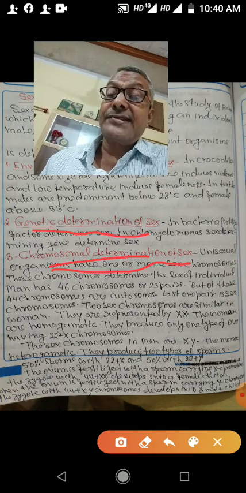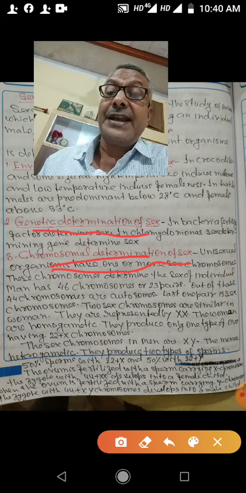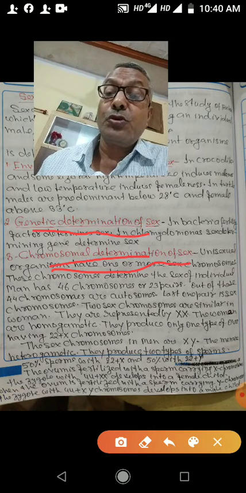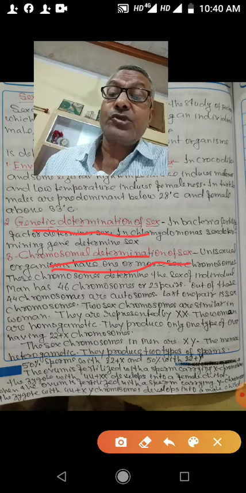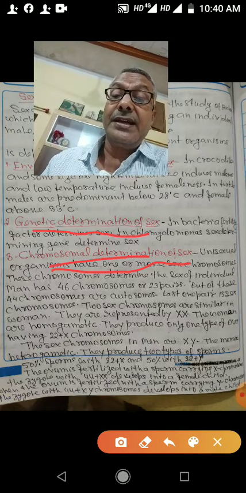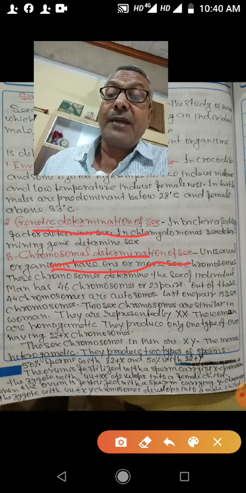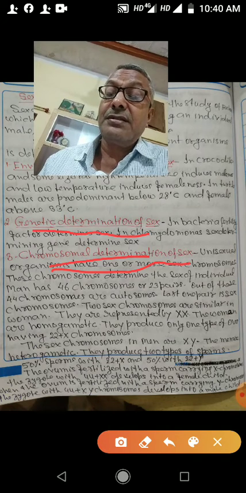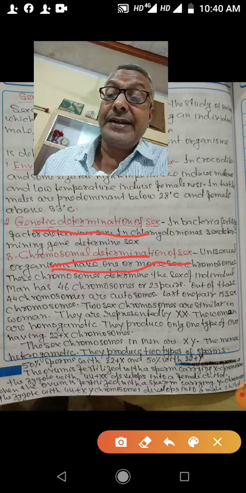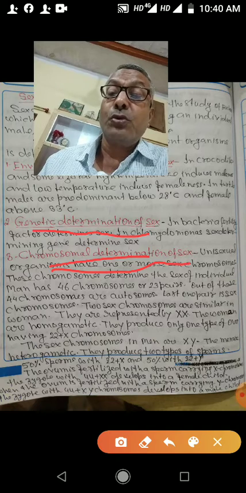Now in the second case, when ovum is fertilized with a male gamete or a sperm carrying Y chromosomes, the zygote is with 44 plus XY chromosomes. So here you have to understand from where zygote got 44 plus XY. 22 plus X chromosomes is present in the ovum, and 22 plus Y chromosomes are present in the sperm carrying Y chromosomes.